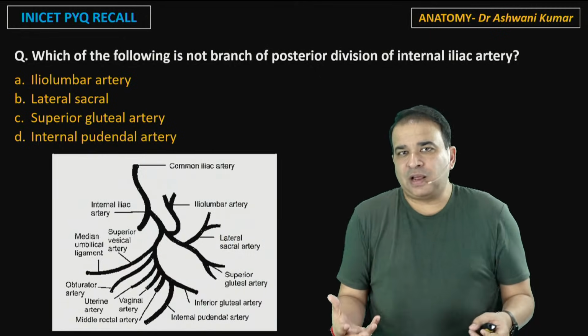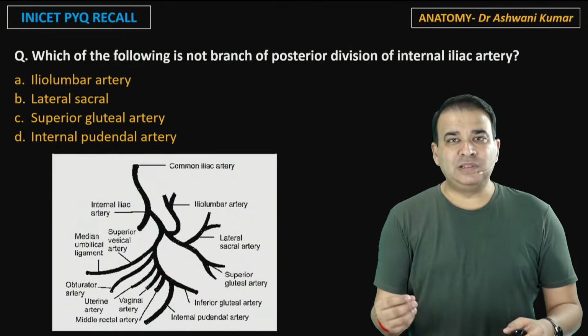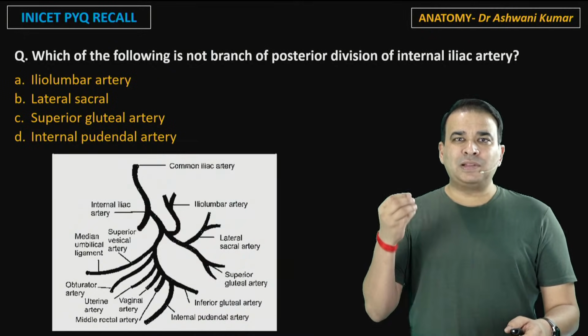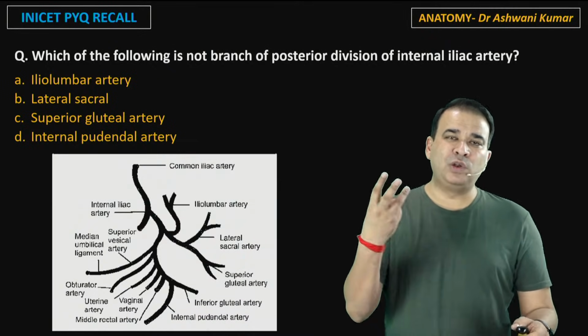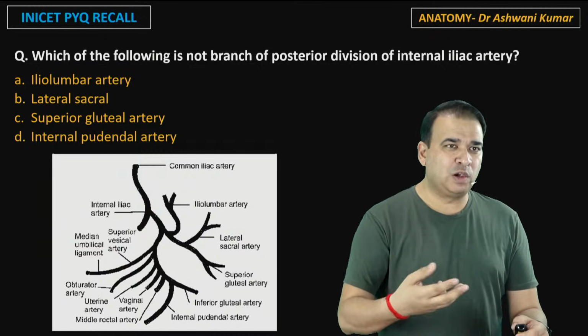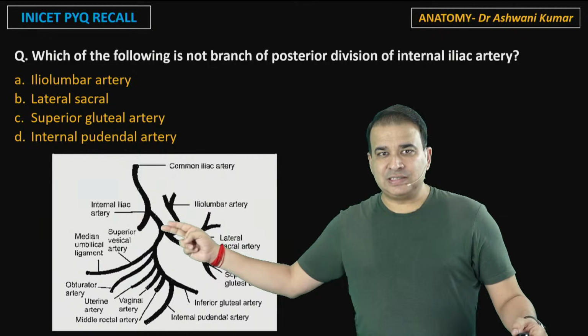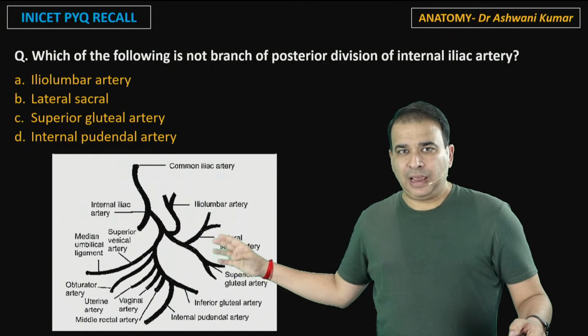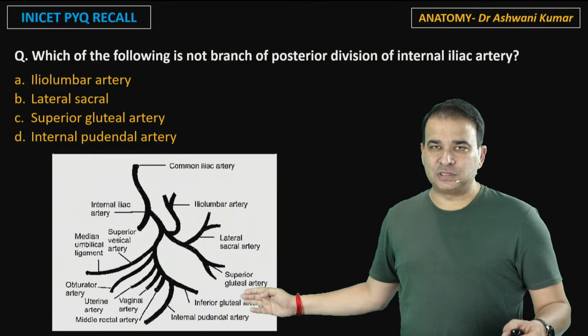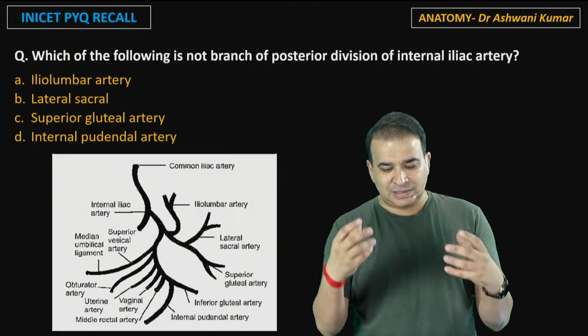Now, if you remember these branches, good for you. If you don't, at least do one thing: remember the branches coming from the posterior division, because there are only 3 branches. So you can always solve this question by the method of elimination. The internal iliac artery divides into the anterior and posterior division, and the posterior division has just these 3 branches. Now first of all, let's try to apply some logic here.